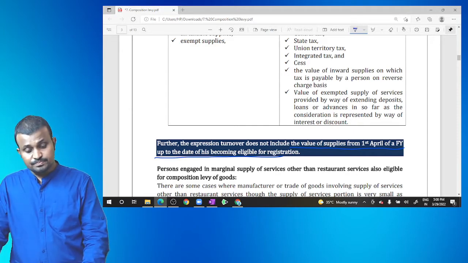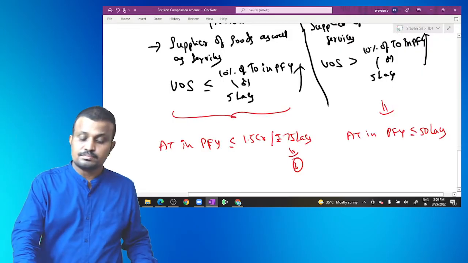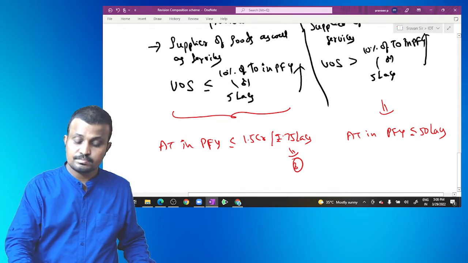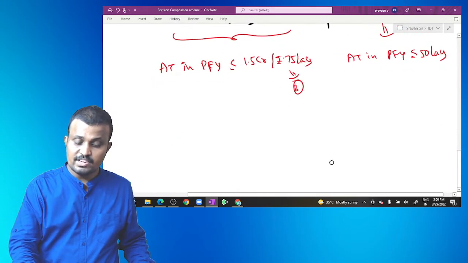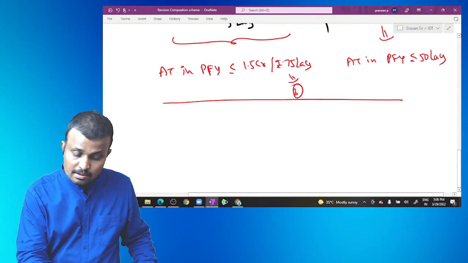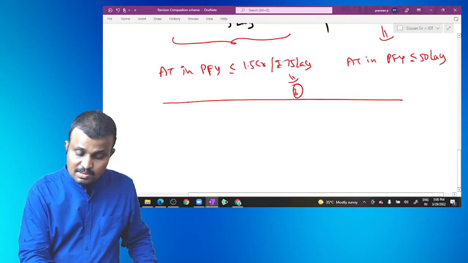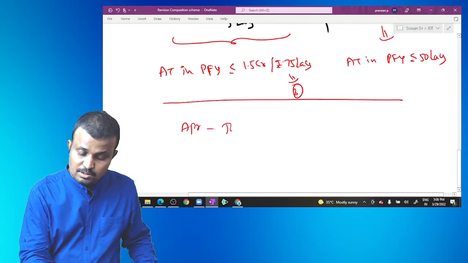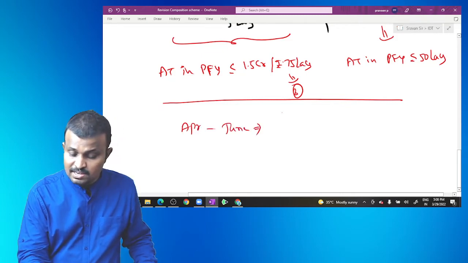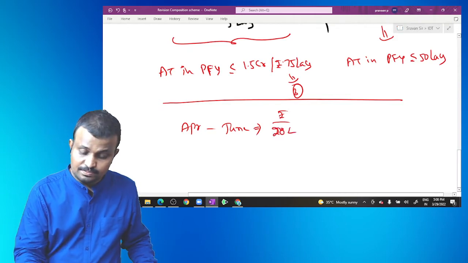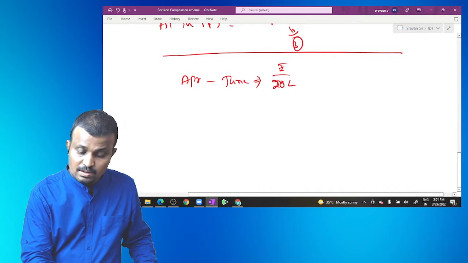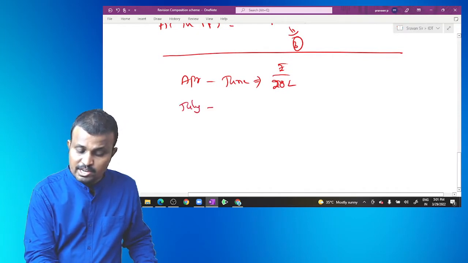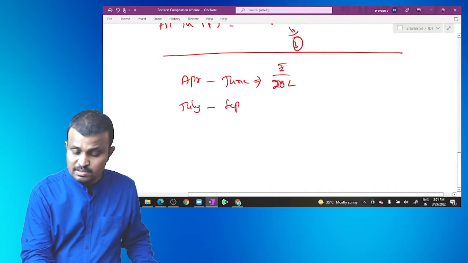So, for example, in the month of April to June, the party earned around 20 lakh, and in the months of July, August, September, the party earned 30 lakh.